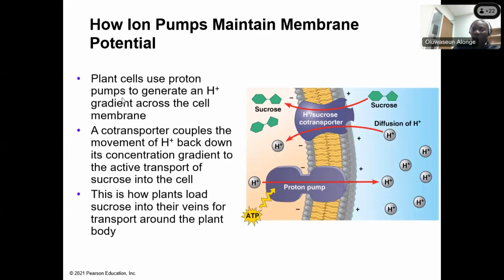So co-transport occurs when active transport of a solute indirectly drives the transport of other solutes. I'm going to show this to you. So this is what we call co-transport. Plants use a proton pump to generate a hydrogen ion gradient across the cell membrane. A co-transport couples the movement of hydrogen ions back down their concentration gradient to the active transport of sucrose into the cell. This is how a plant loads sucrose.